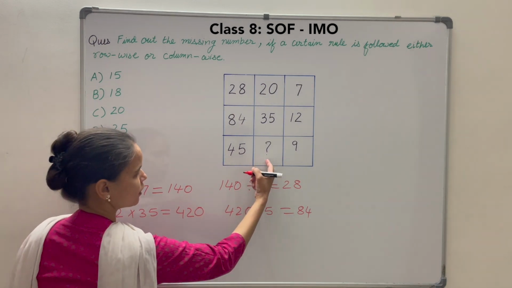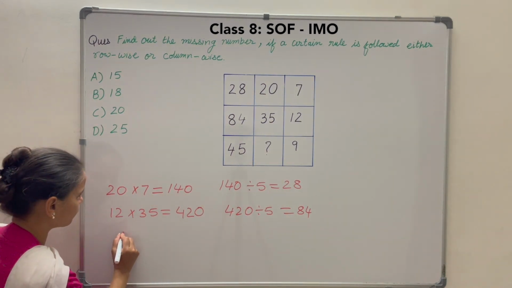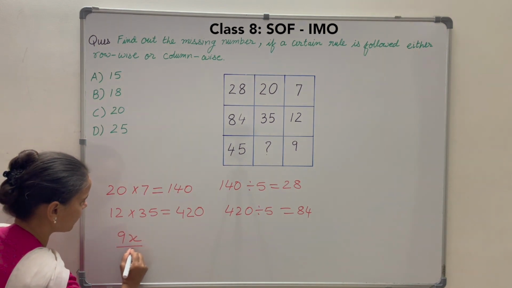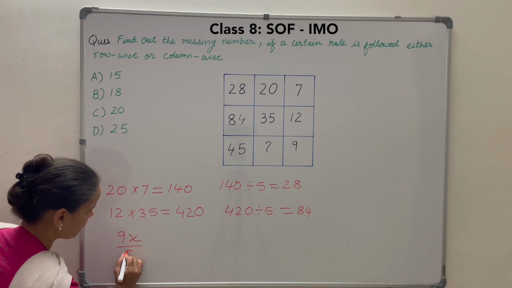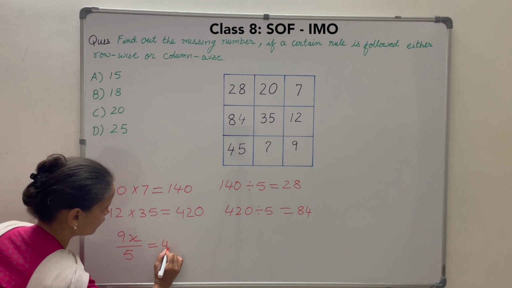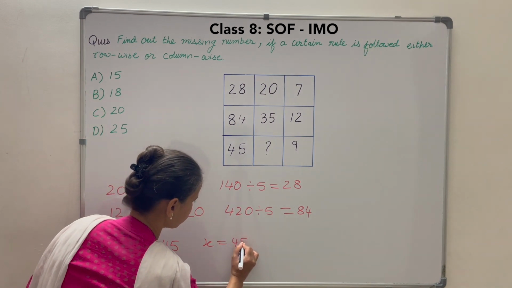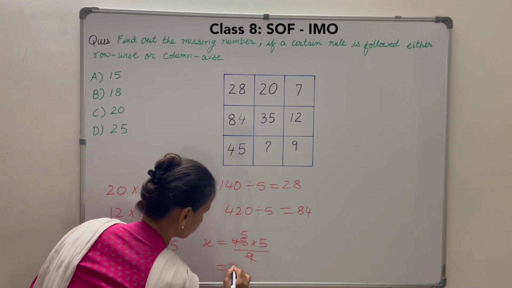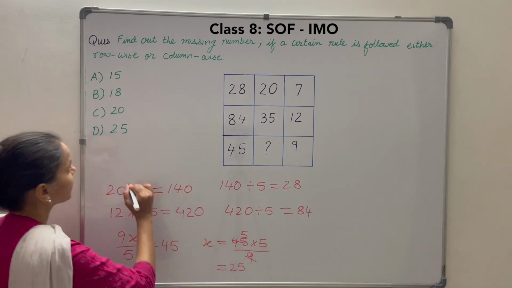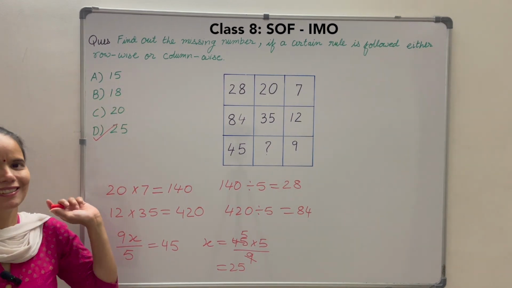So here, if you assume it as x, so 9 into x divided by 5 gives you 45. So x is equal to 45 into 5 divided by 9. So that is equal to 25. So x is equal to 25. So here the correct option is 25.